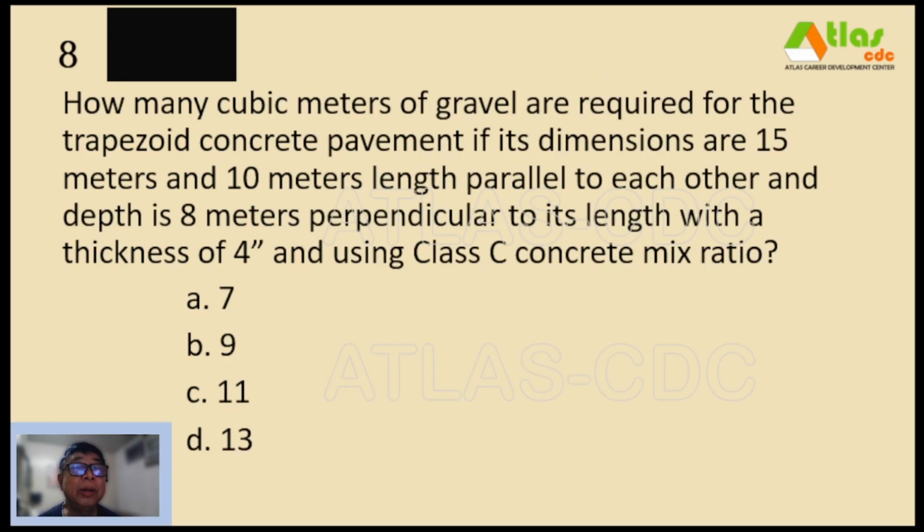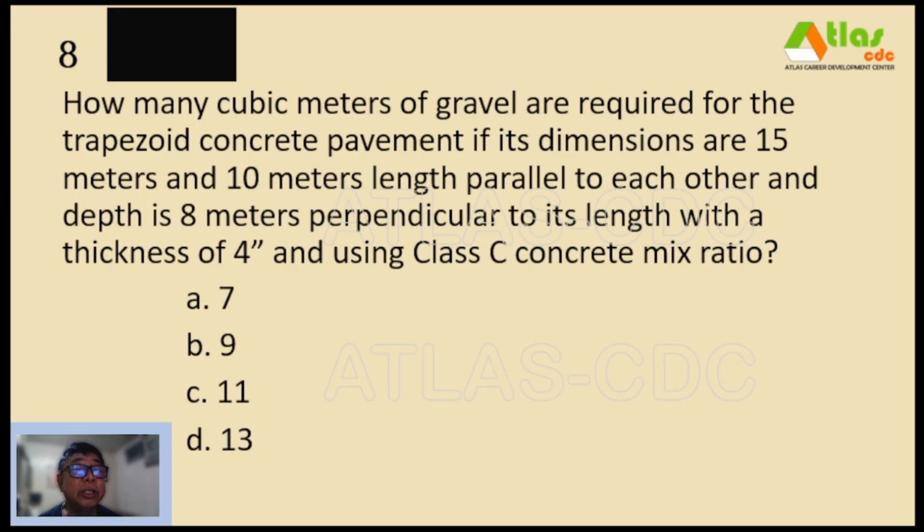Number 8. Again, this is the same question situation as the previous one, and what is being asked is how many cubic meters of gravel will be required now for this trapezoid concrete pavement. Again, the dimensions are 15 meters and 10 meters length parallel to each other, and depth is 8 meters perpendicular to its length with a thickness of 4 inches. Again, using Class C concrete mix ratio.